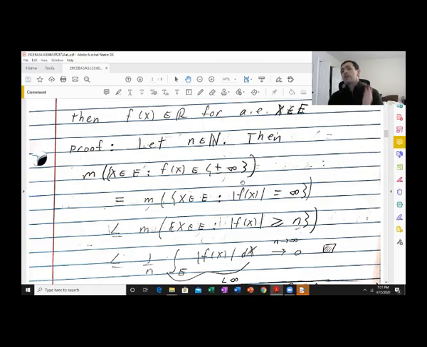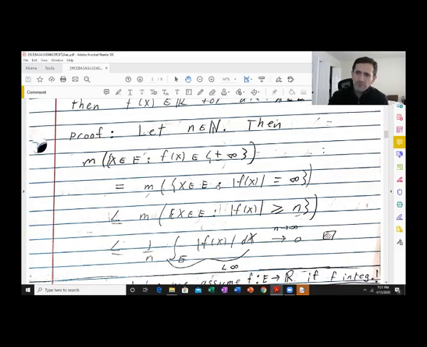It's a real positive number, or it could be 0. So you can let n go to infinity. And this forces this set to have measure 0. So the set of all x in E, where f of x is either plus or minus infinity, has measure 0.